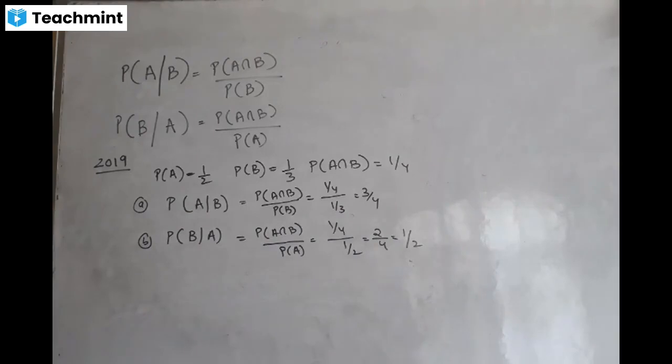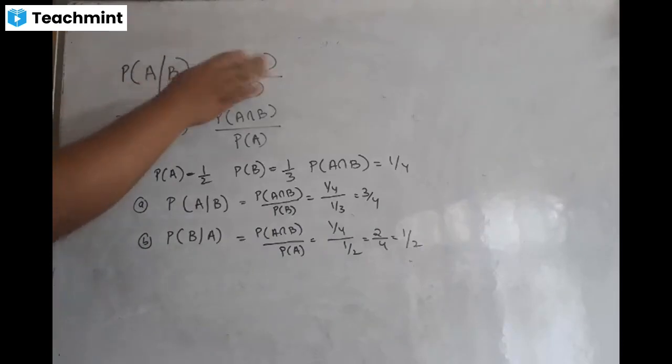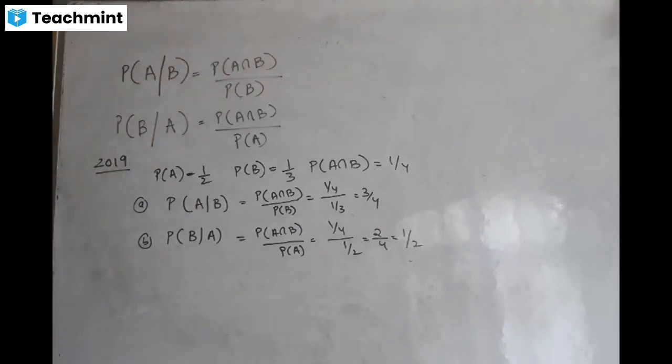After that they have asked you the theorem of total probability. After that they have asked you Bayes theorem. So these are the three things that you have to prepare for your project. Is that clear? So once again, what is conditional probability? The probability of A under the condition that the event B has already occurred is the probability of A intersection B divided by the probability of B. Now let us take time and understand conditional probability properly.